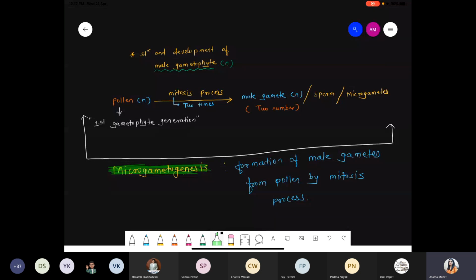Sanjana, for the Cyperaceae family, we don't have too much information. We just have to draw that flowchart and explain that three degenerate and only one remains functional. That's it.